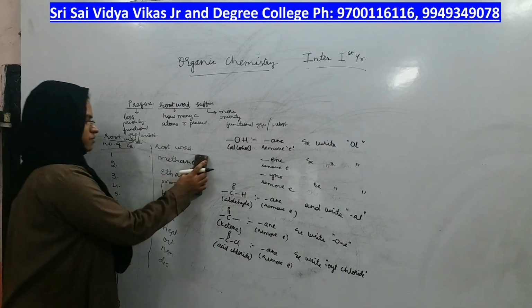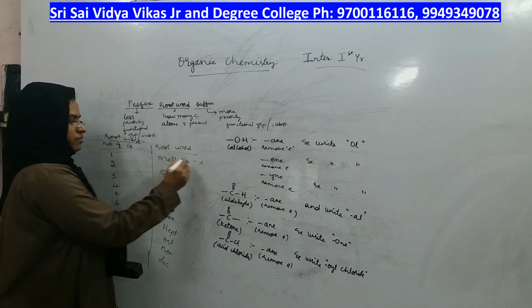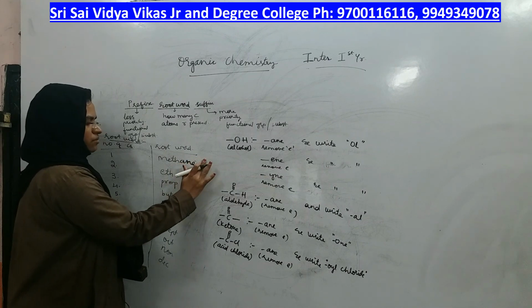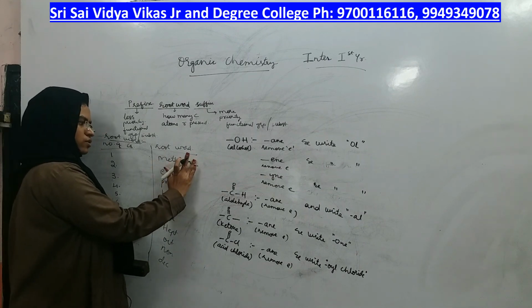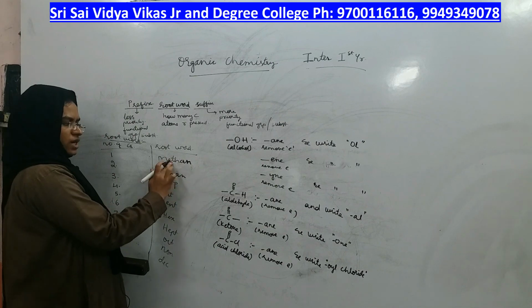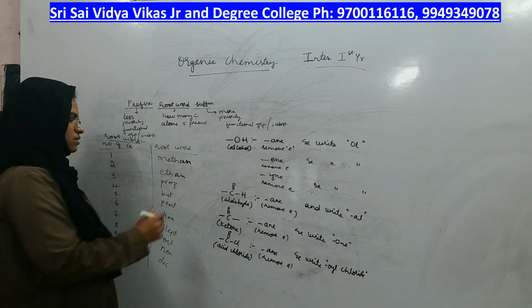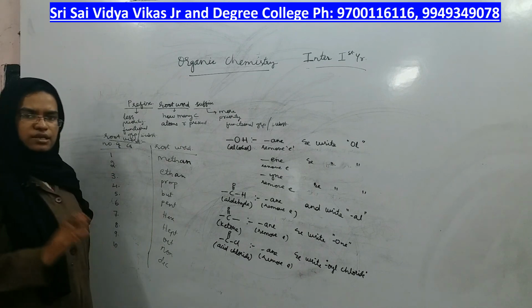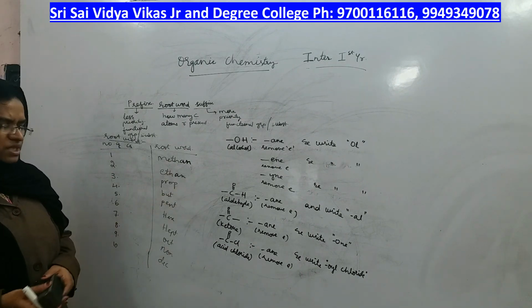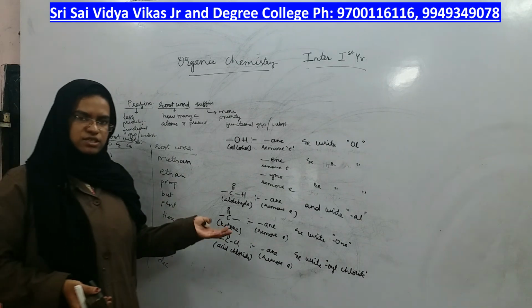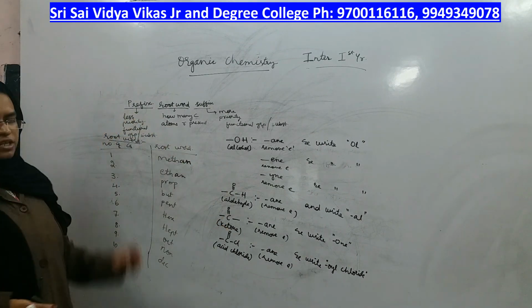So if methane is the compound, remove E and add methanoyl chloride. If ethane is the compound, remove E and write ethanoyl chloride, right? These are some of the functional groups. In the next class, we will see the remaining functional groups and then go for prefix. Okay, thank you.